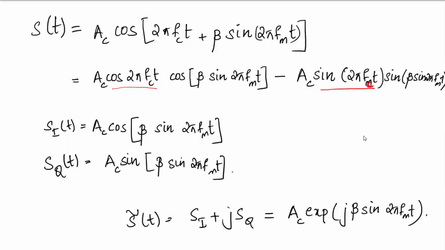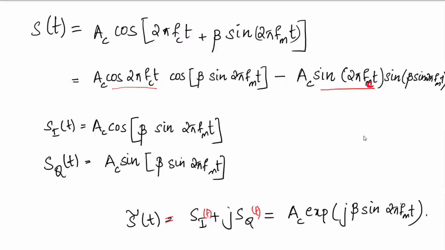And the complex envelope, we dealt with it earlier. The complex envelope of any signal is the in-phase component plus j times the quadrature component, sI(t) plus j sQ(t). That will be Ac exponential j beta sin 2 pi fm t.